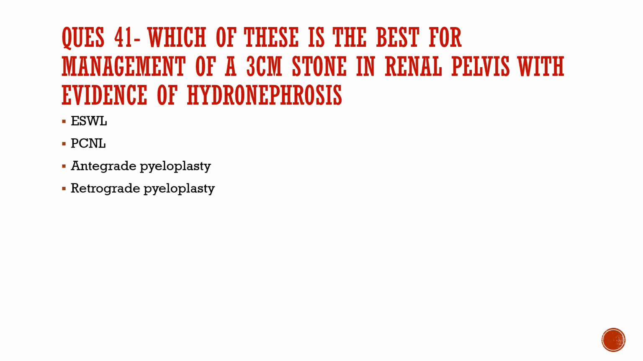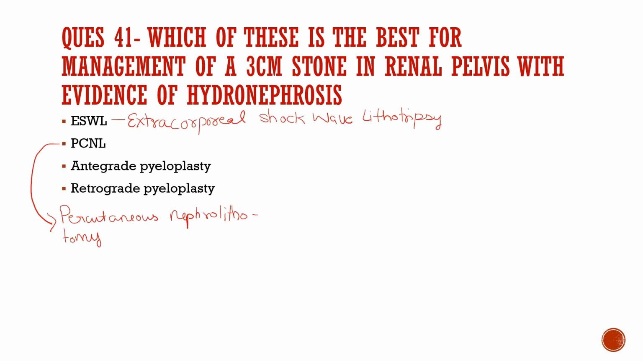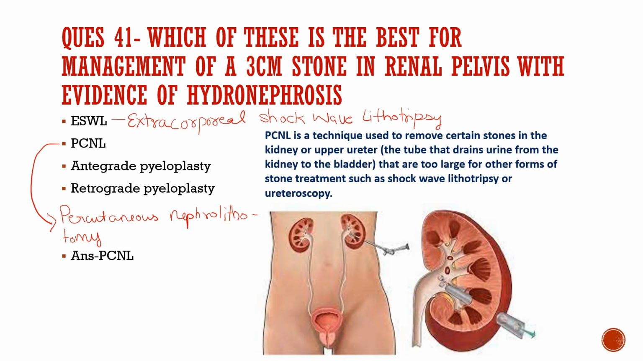Question number 41. Which of these is the best for the management of a 3 cm stone in a renal pelvis with evidence of hydronephrosis? ESWL, PCNL, antegrade pyeloplasty, or retrograde pyeloplasty. So the correct option is PCNL, that is percutaneous nephrolithotomy. PCNL is a technique used to remove certain stones in the kidney or the upper ureter.